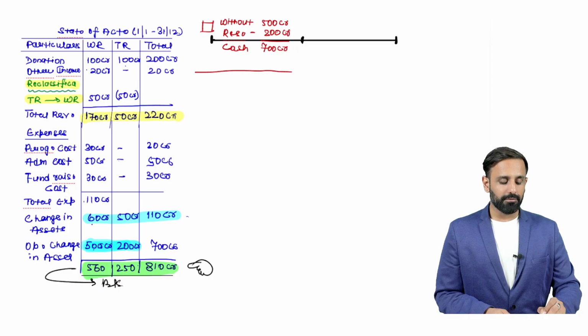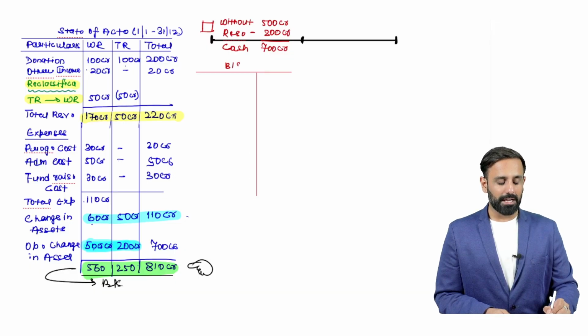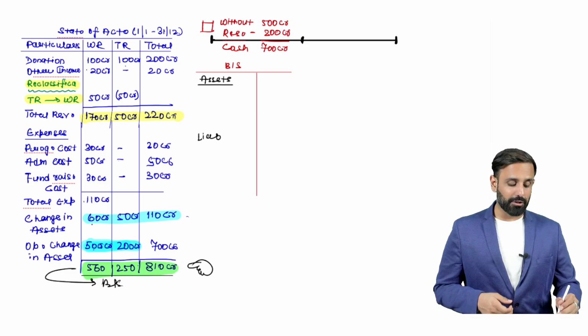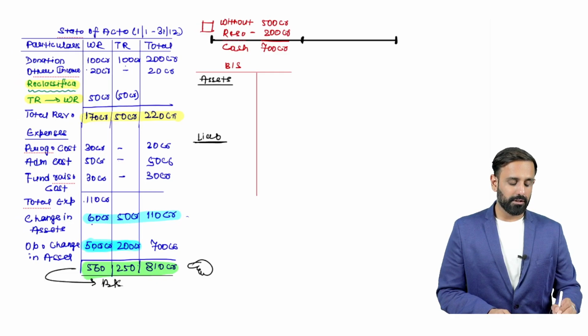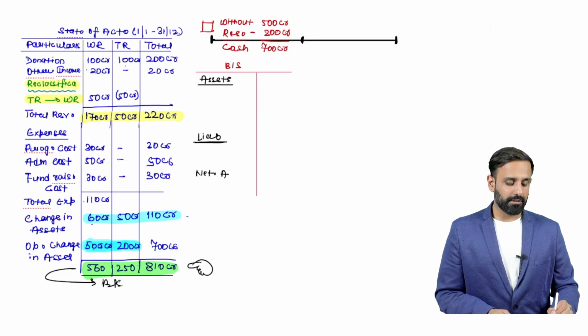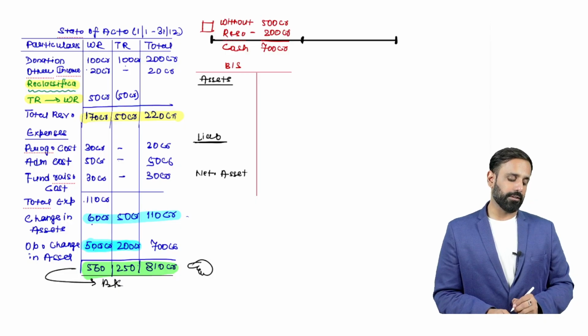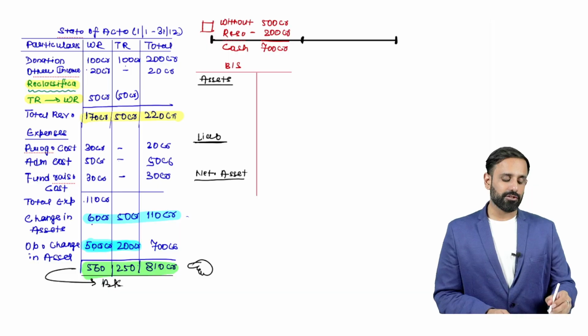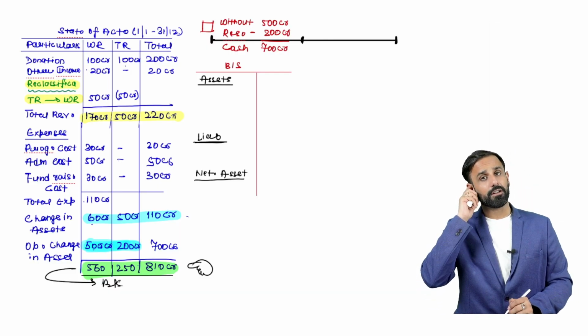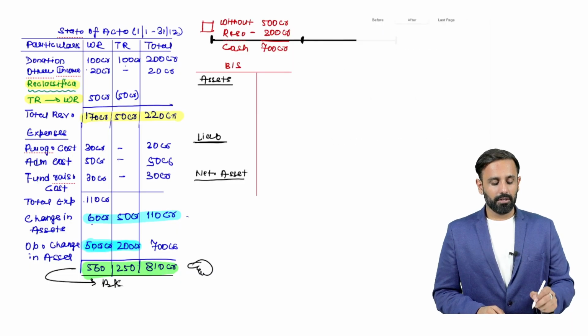Now, when you prepare the balance sheet, you will record the assets first, and after that you will record the liabilities. Once you have recorded the liabilities, after that you will record the net assets. Now you have to understand how much cash you have realized. You have realized cash of 700 crore.